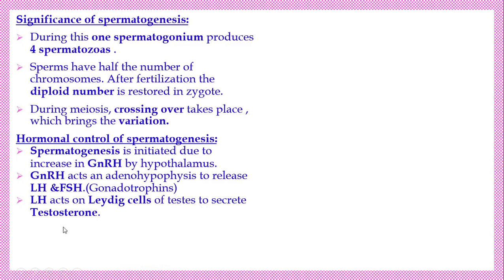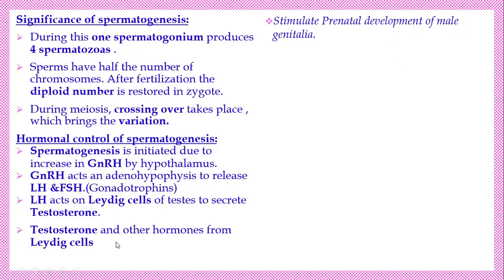Leydig cells ல இருந்து என்ன வரணும்? testosterone வரும். Testosterone and other hormones from the Leydig cells are called androgen. ஓகேவா? இந்த testosterone என்ன வேலையை சார் செய்யும்?